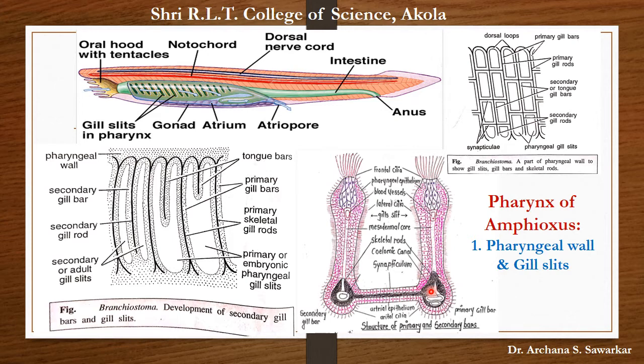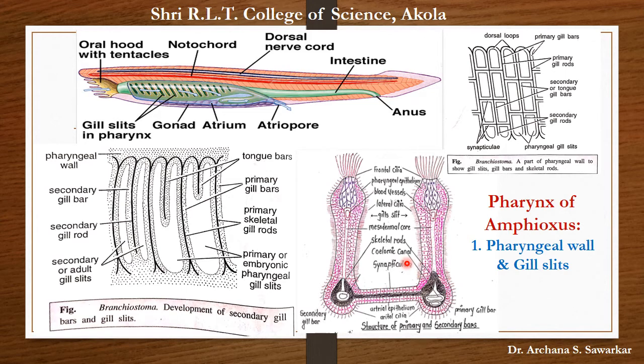Now see the difference between this skeletal rod. This skeletal rod of primary as well as secondary gill bar contains blood vessel. These are the blood vessel. But in primary gill bar, it encloses coelomic canal.